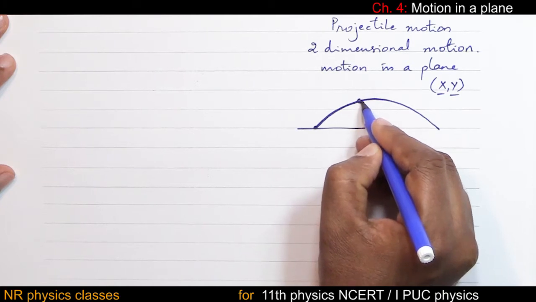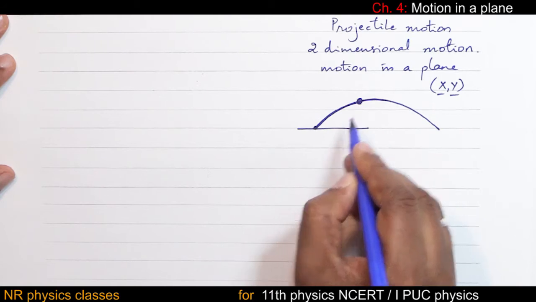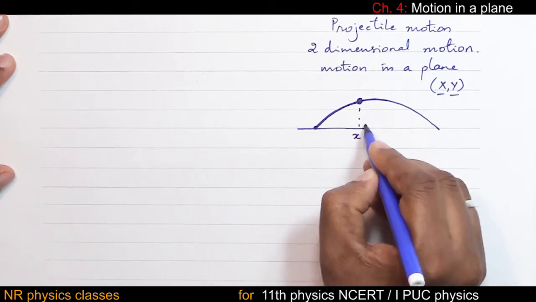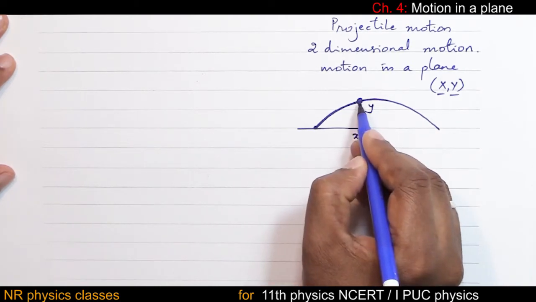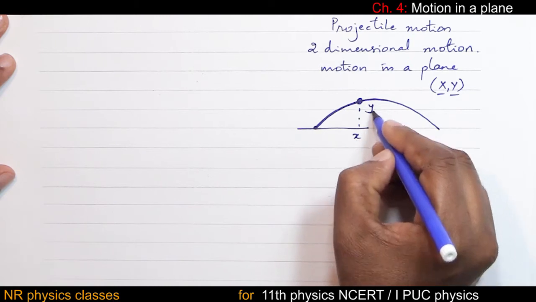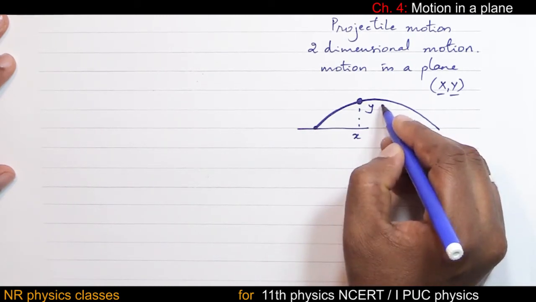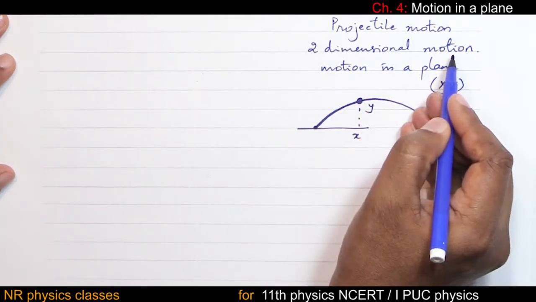If this is the position of the stone, to locate the position we need two coordinate axes. One is x, the other one is y. To locate this point, we need two coordinate axes. Since we need two coordinate axes, this motion is called two-dimensional motion.